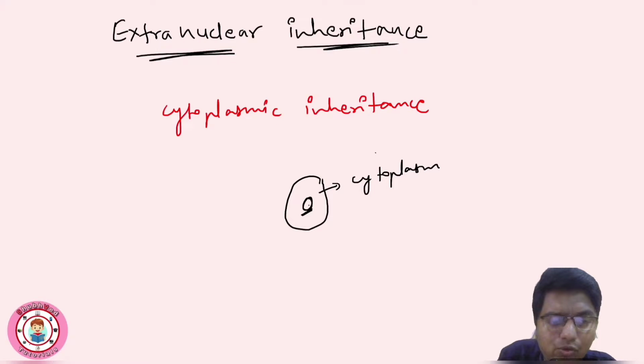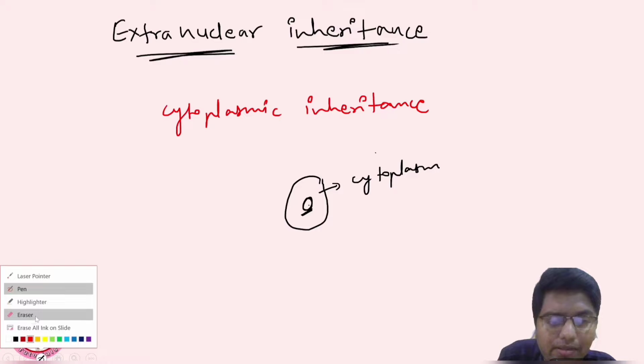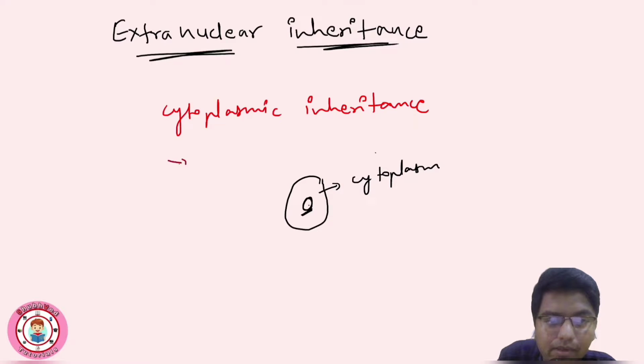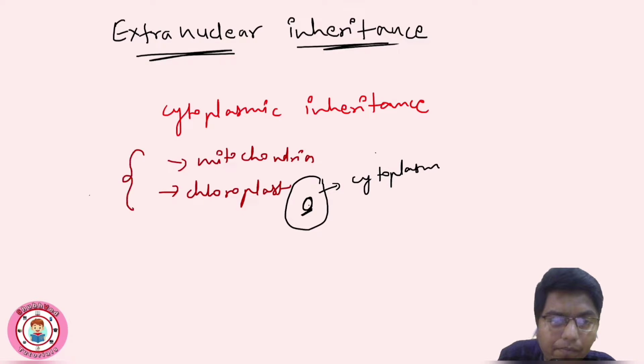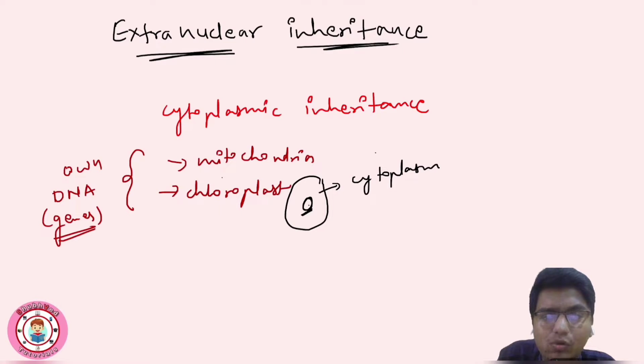So these are the two organelles that have their own DNA, or we can say genes, right? So they can synthesize their own proteins.